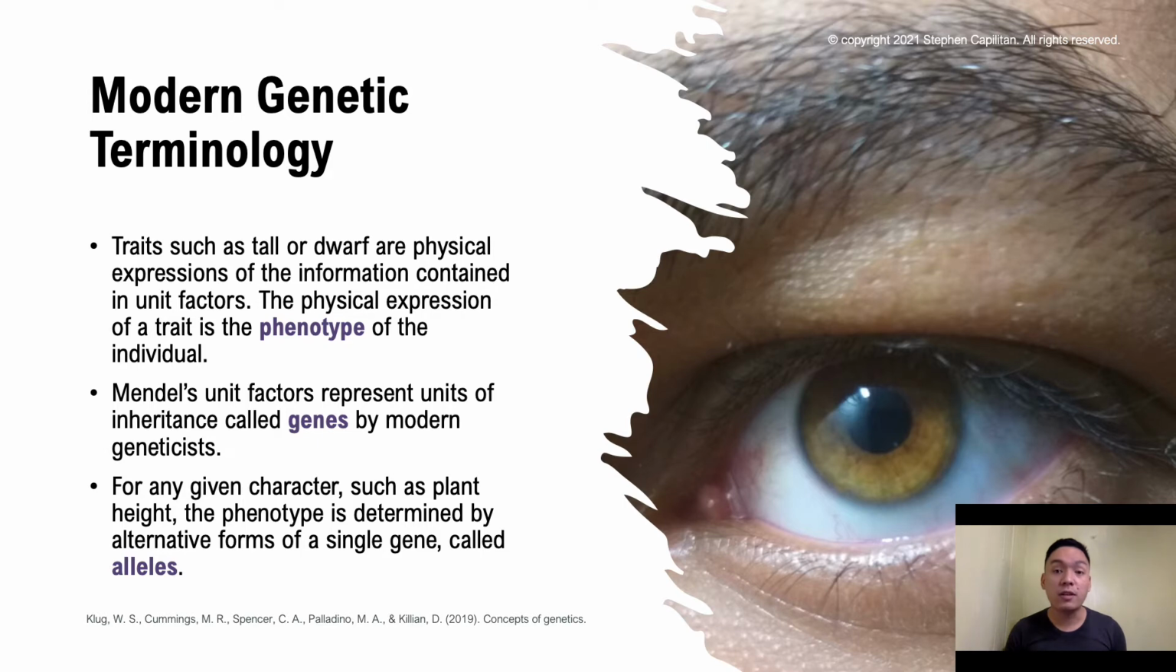They discovered that these genes pass on the information from the parents to the offspring. And for any given character, such as plant height, the phenotype is determined by alternative forms of a single gene, and we call them alleles.